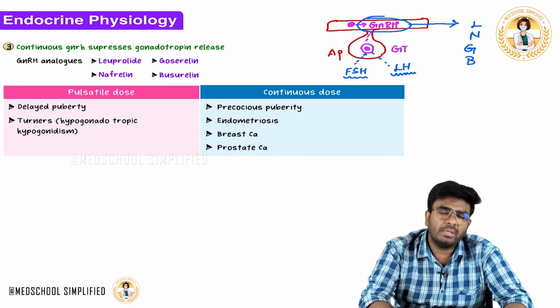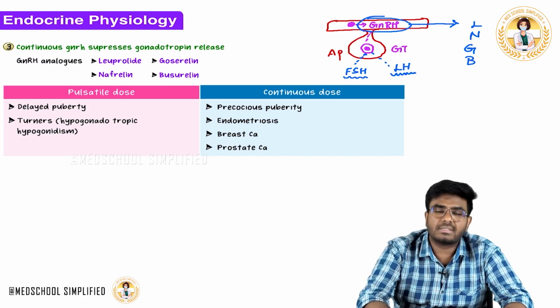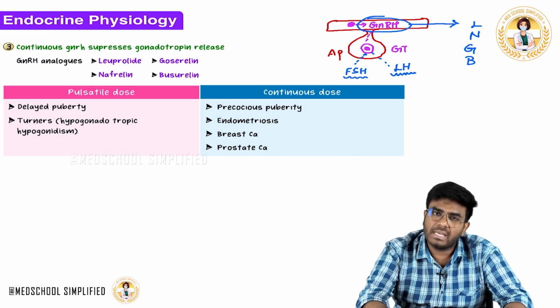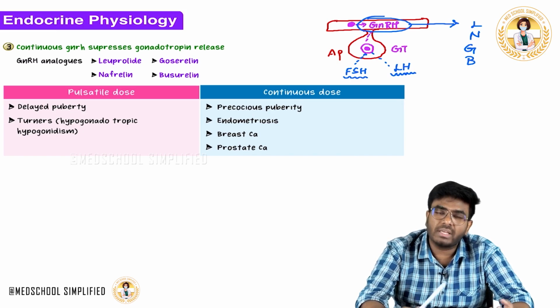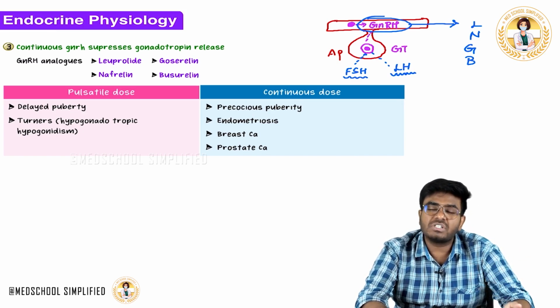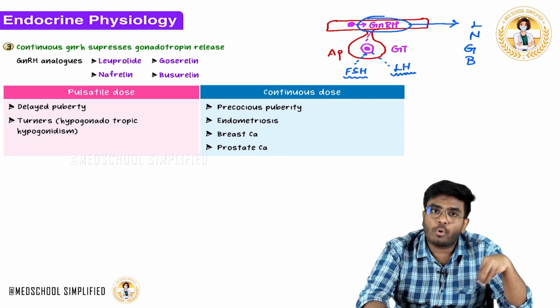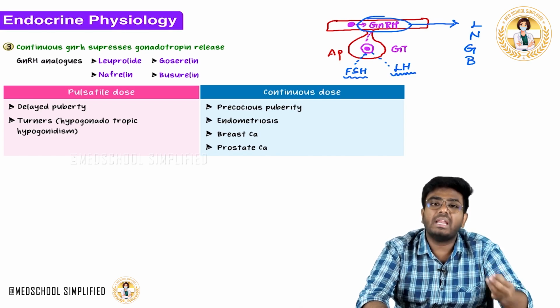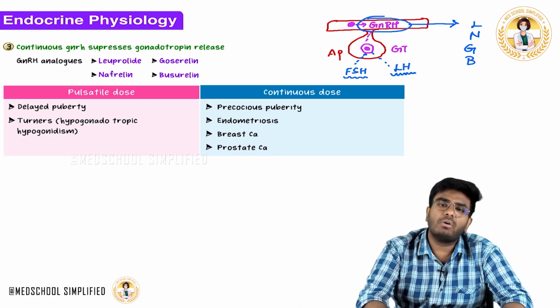So now in her body, you need to activate the axis or you need to inhibit the axis. You need to activate the hypothalamo-pituitary gonadal axis. Once you activate it, gonadotropins are produced, FSH is produced, LH is produced. What will FSH do? It stimulates the follicles to grow. Now her follicles in the ovaries will be stimulated, estrogen will be produced. With that estrogen, she will have breast development. Once the follicles are matured, follicles will give positive feedback for the release of LH. LH will cause ovulation. Now she will have her menses. Okay, she will have her menses.